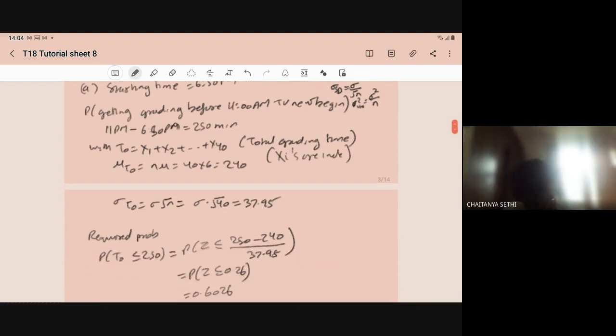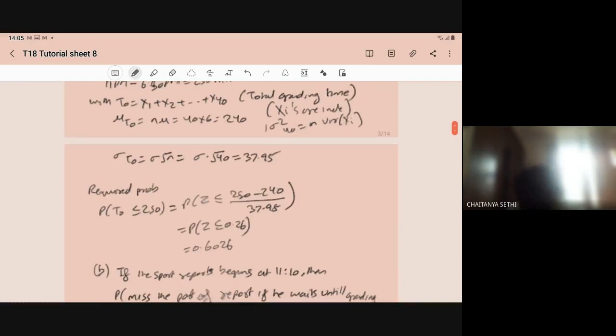Similarly for the standard deviation, or before that the variance: for the 40 students, the variance will be n times the variance of each student. So the standard deviation will become sigma into root n, that is sigma into root of 40. Sigma is given as 6, so 6 into root 40 is 37.95.